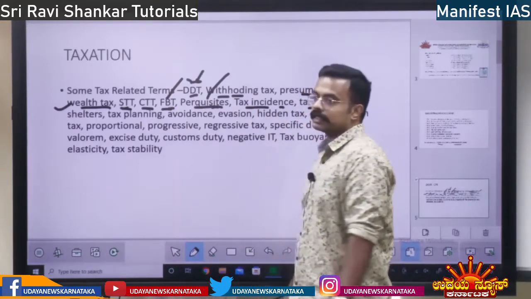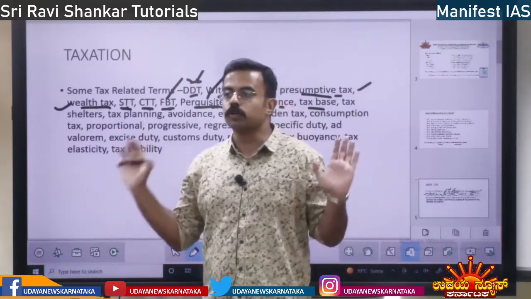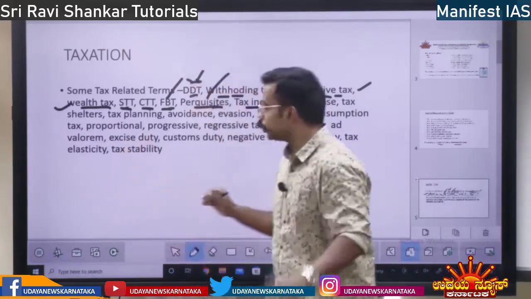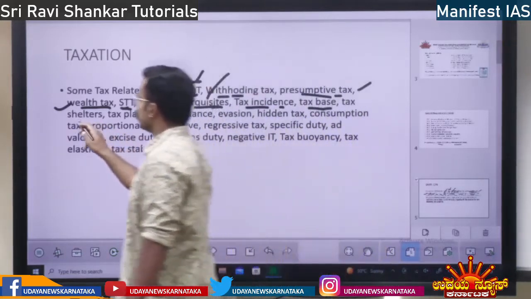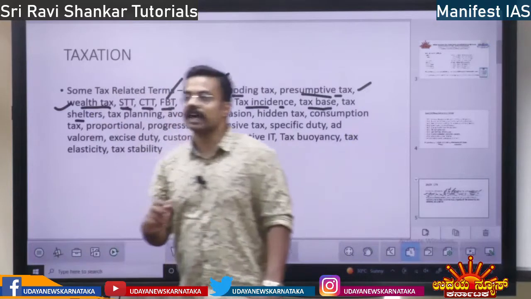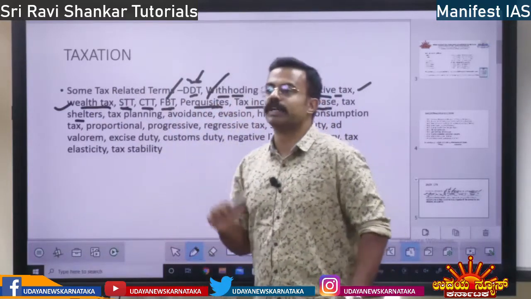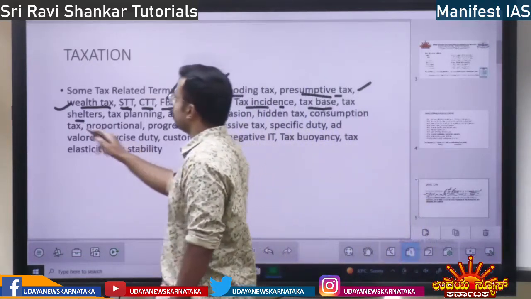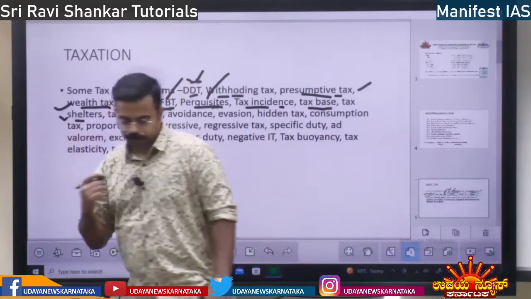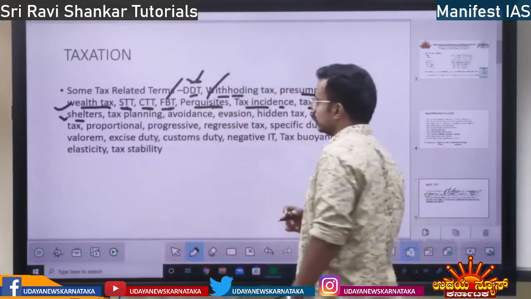Next, tax base. Tax base is the goods. Upon what all goods and services tax is imposed, that is the tax base. Next, tax shelters. I told you, tax shelters, tax havens, tax paradise, where tax is very less. That is a tax shelter. There is no tax or very minimum tax. That is why all these companies go to Mauritius, because it's a tax shelter.